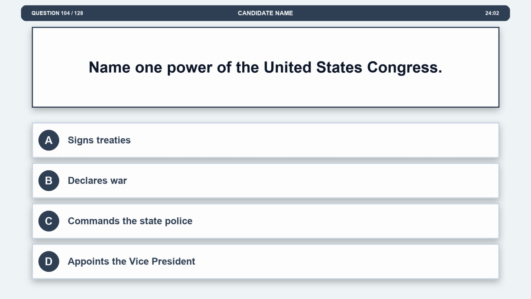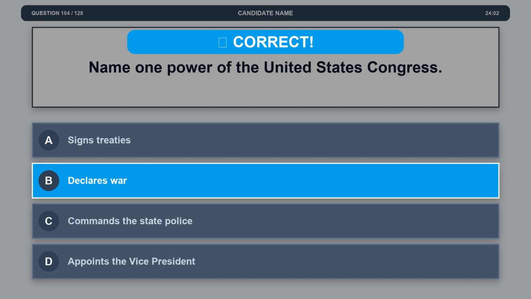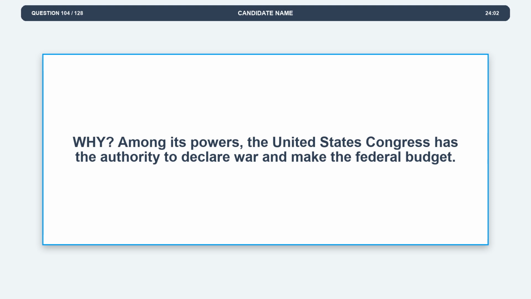Question 104. Name one power of the United States Congress. Option A, signs treaties. Option B, declares war. Option C, commands the state police. Option D, appoints the vice president. The correct answer is option B, declares war. Explanation. Among its powers, the United States Congress has the authority to declare war and make the federal budget.